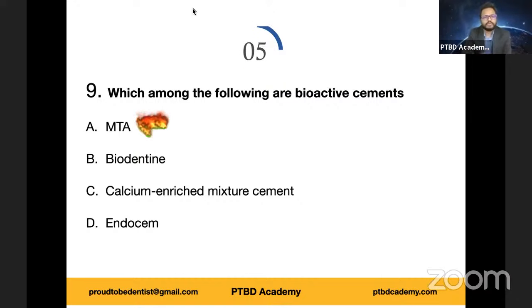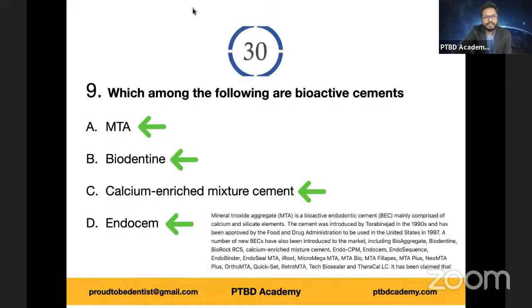And you can also go through the literature review. In fact, I have taken a screenshot of a PubMed indexed article. It's an abstract where they presented the list of various bioactive endodontic cements. You can just go through it now. MTA, Biodentine, calcium enriched mixture cement, EndoSem. As you can see, MTA is a bioactive endodontic cement, mainly comprised of calcium and silicate elements, introduced by Torabinejad, Loma Linda University, in the 1990s, and approved by the FDA, United States, in 1997.